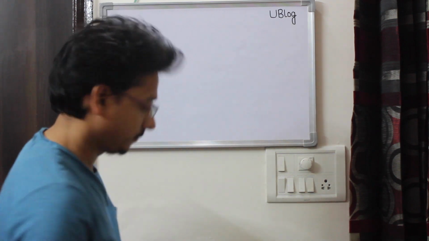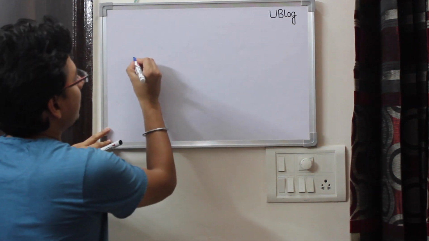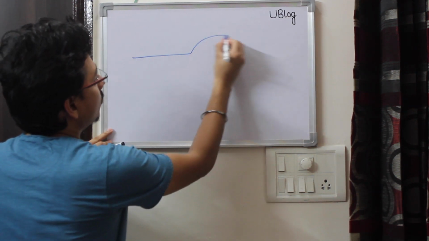Now let's use the loop property of the linked list and try to solve the problem. For example, let's say this is my linked list which has a loop.